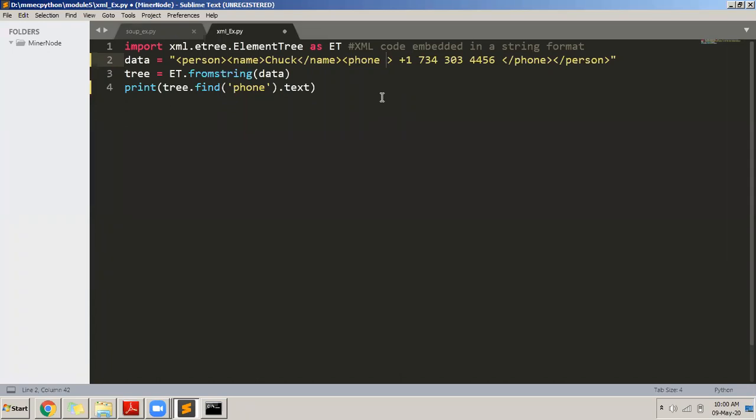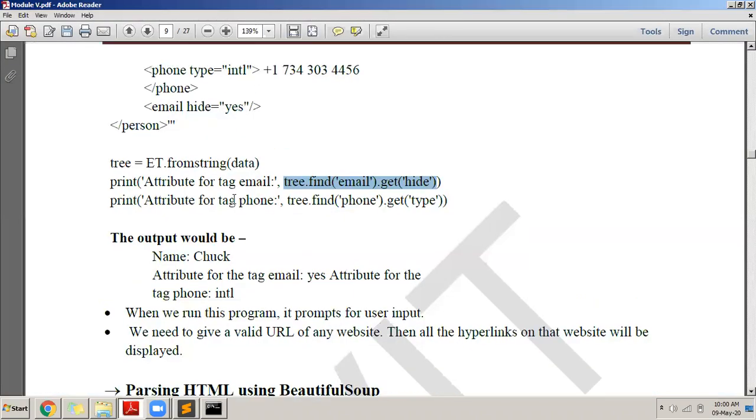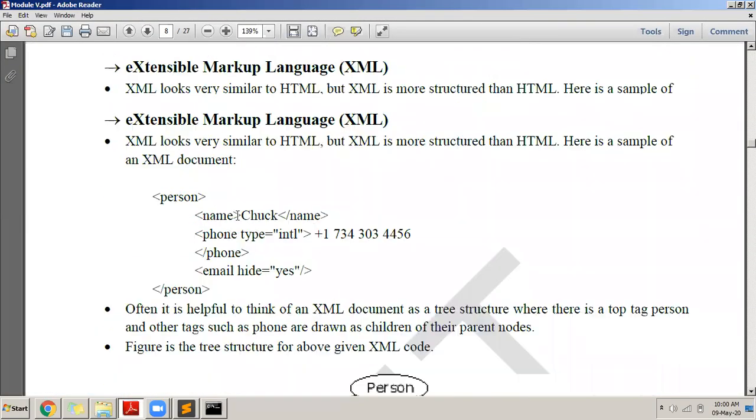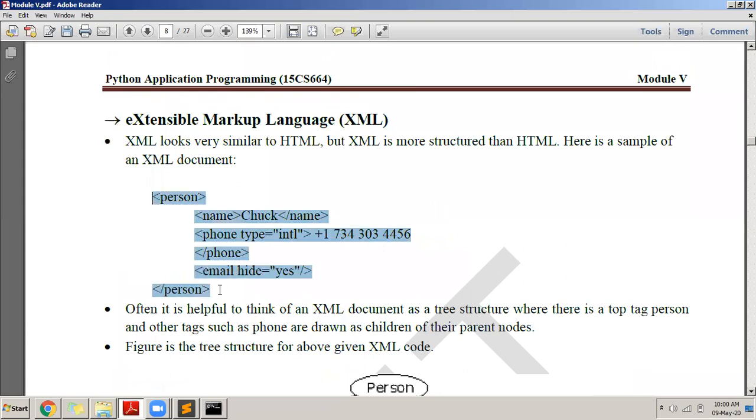In this example, in this textbook, you can see that they have constructed the XML file like this, where they have a tag called name, phone. In the phone, they have an attribute called type. They have an attribute called type for their purpose. Maybe they need it. That's what they have put.